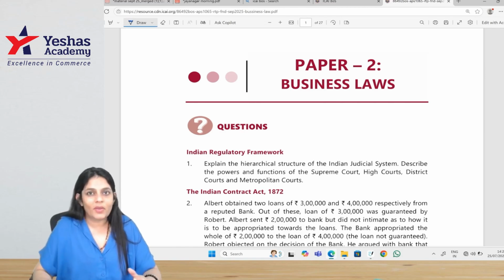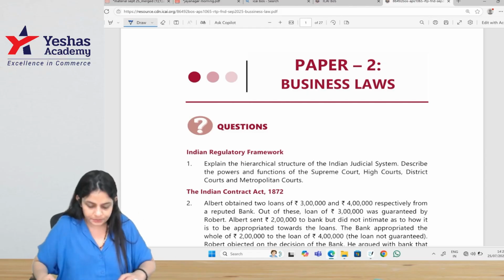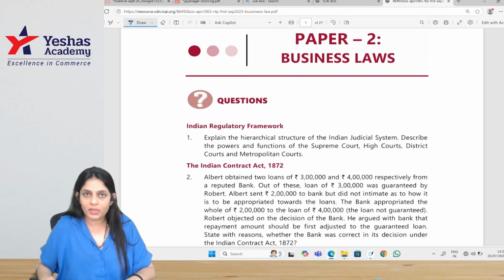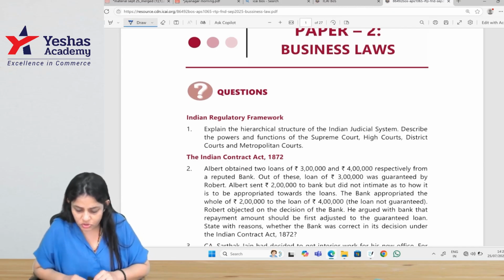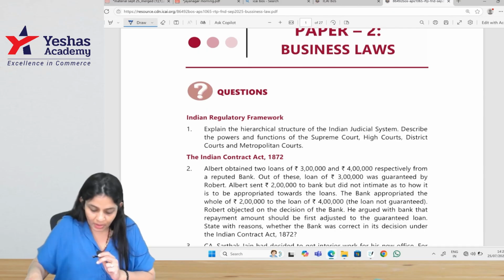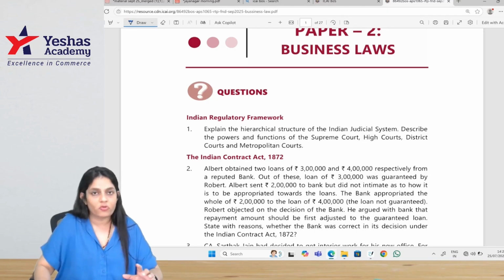Generally, I don't discuss the direct questions because it's direct, there is nothing to discuss, but still, we will just do an overall thing on that. So the first chapter, Indian Regulatory Framework: explain the hierarchical structure of the Indian judicial system. Describe the powers and functions of the Supreme Court, High Court, District Court, and Metropolitan Court.